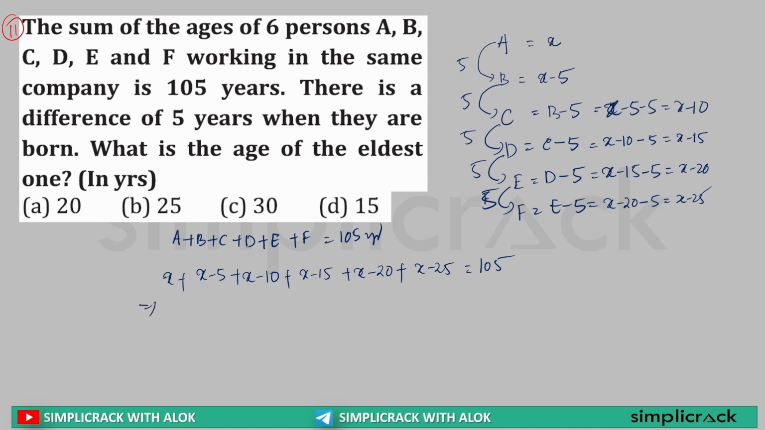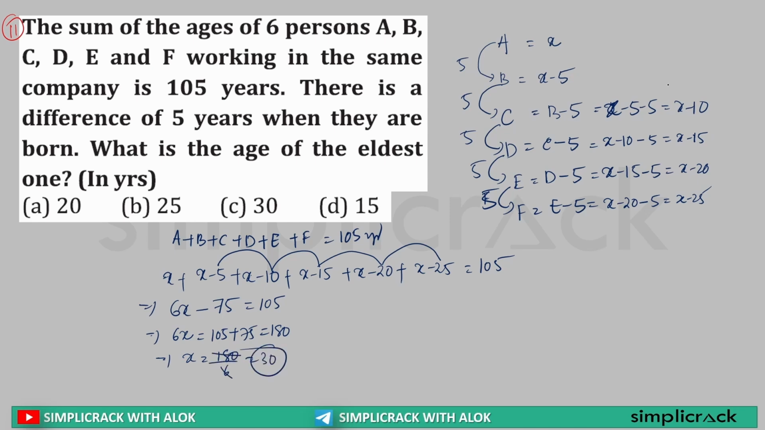105. How many x? 1, 2, 3, 4, 5, 6. 6x minus 5, 10, 15, 20, 25. 5 plus 10 is 15, 15 plus 15 is 30, plus 20 is 50, plus 25 is 75. Minus 75 is equal to what? 105. So this can be written as 6x is equal to 105 plus 75, which is equal to 180. So x will be 180 by 6, that is 30.